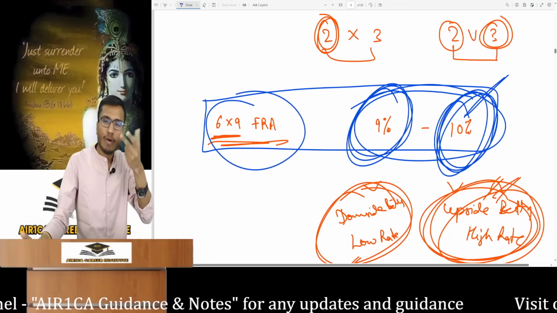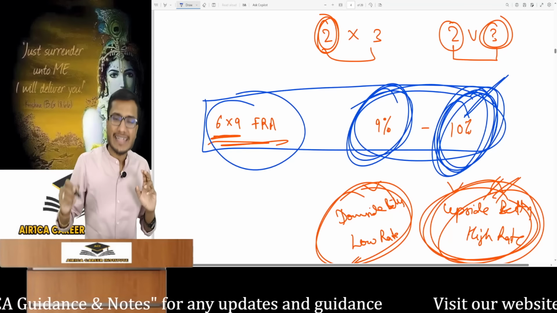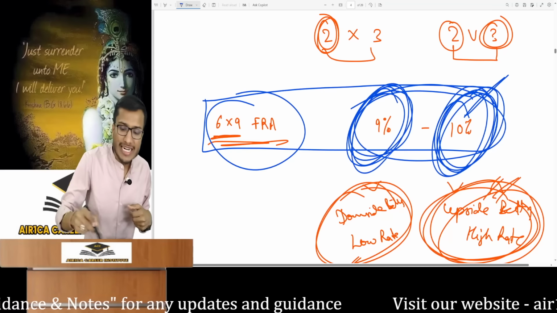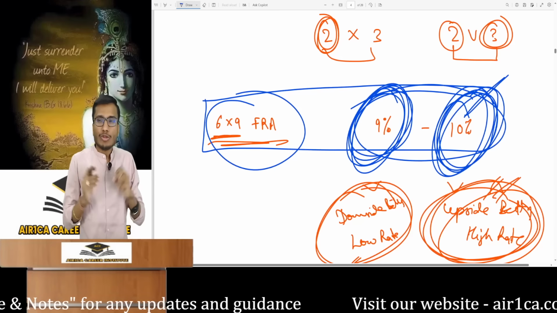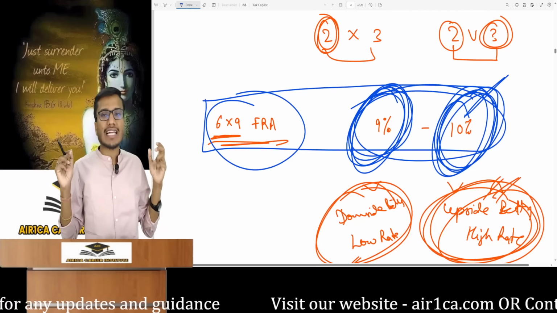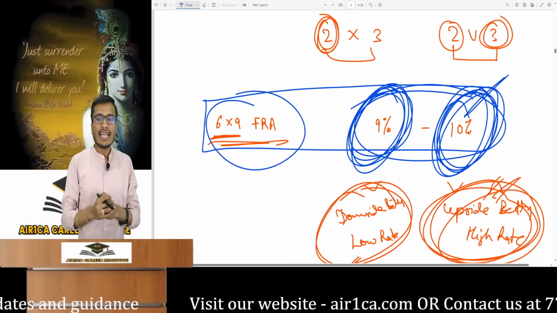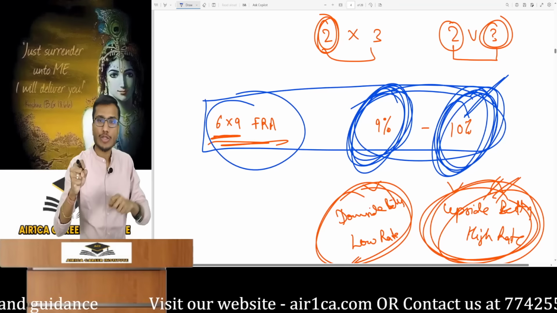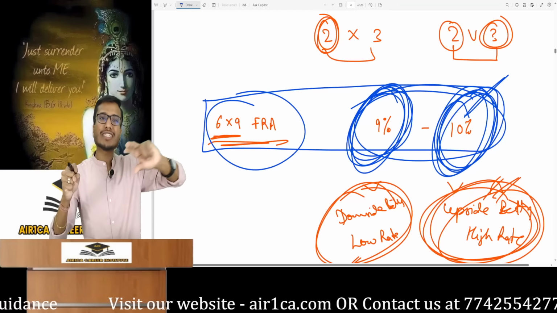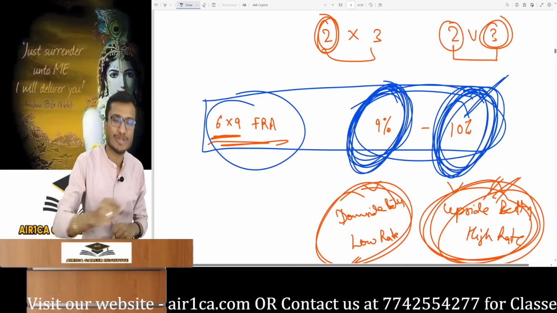More logic exists as explained in class, which I'll briefly review now. Look, an upside bet means a contract to buy and a downside bet means a contract to sell. So when we go to a bank as a customer, it's just like when you go to any shopkeeper as a customer. The customer is always in an adverse situation. When a customer buys from a shopkeeper, the price is higher, and when they sell to the shopkeeper, the price is lower. On buying, the expensive rate applies, on selling, the cheaper one.